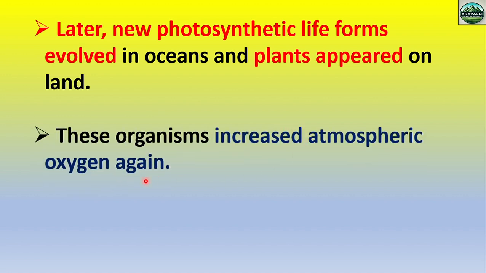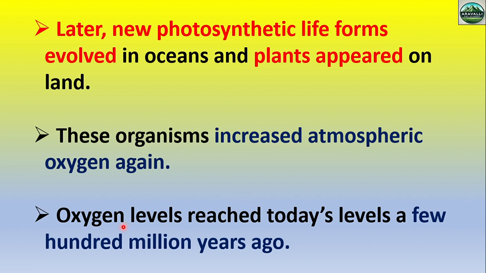Oxygen again started increasing, and the oxygen level reached today's level a few hundred million years ago, because the early atmosphere was different; there was no oxygen in it. After the Great Oxidation Event around 2.4 billion years ago, and then a few hundred million years ago, the present atmospheric composition was created.